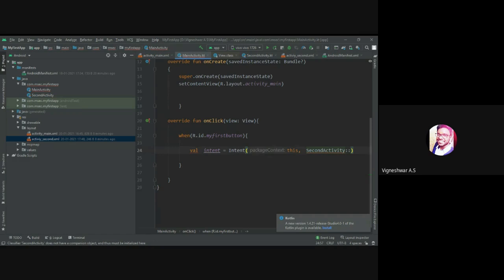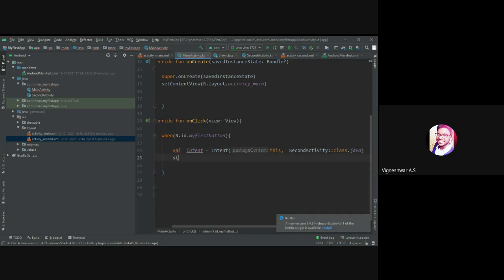Once we put the double colon, we need to tell that it's a class dot Java file. We should not rely on Kotlin or Java; Kotlin is derived from Java, but it has some cool features compared to Java.